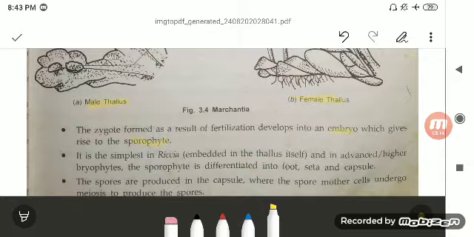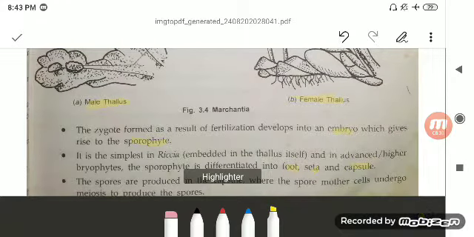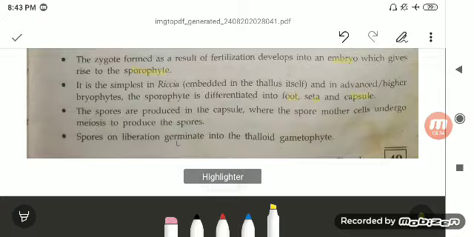The zygote formed as a result of the fertilization develops into the embryo, which gives rise to the sporophyte, in which you will have spores. It is simplest in Riccia, embedded in the thallus itself, and in the advanced or higher bryophytes it is differentiated into foot, seta and capsule. The spores are produced in the capsule, where the spore mother cells undergo meiosis to form the spores. One thing you have to remember: the zygote is always diploid and the spores are haploid. So when the spores are to be formed, the meiosis division takes place.